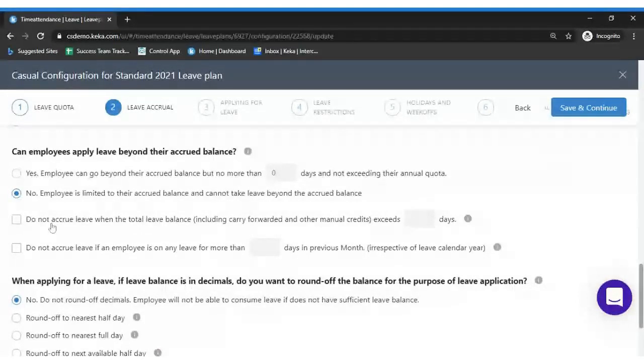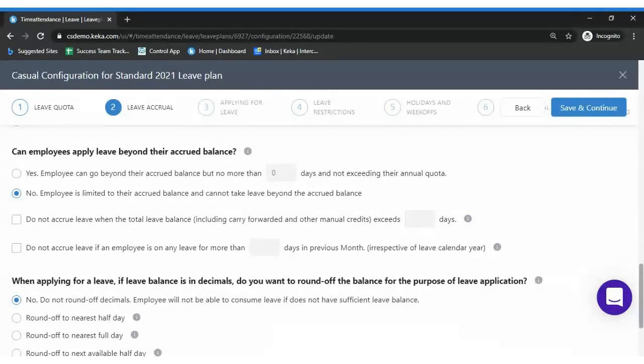Okay. So do not accrue leave when the total balance exceeds. Okay, so this is also a very important and usable option. Let's assume your annual quota is 12. Okay, and let's assume you got a carry forward from the previous year of 8 and now your total leave quota comes up to 20.